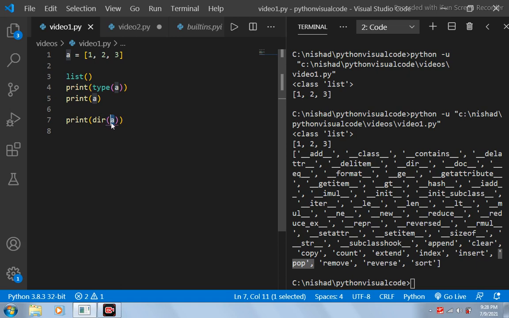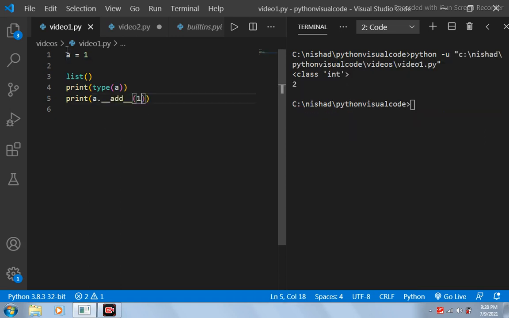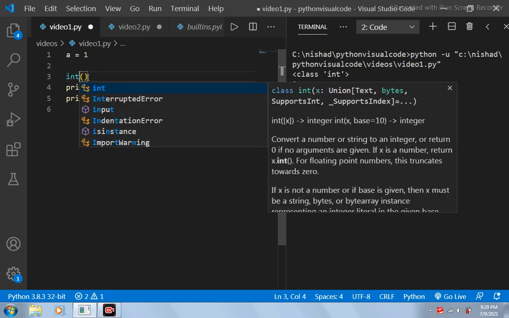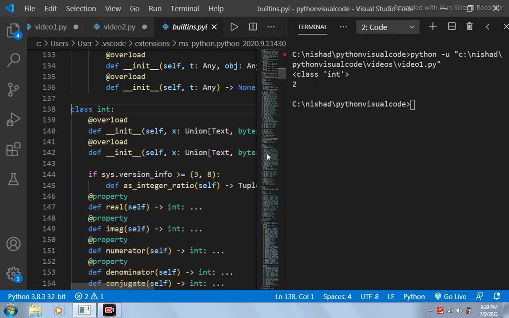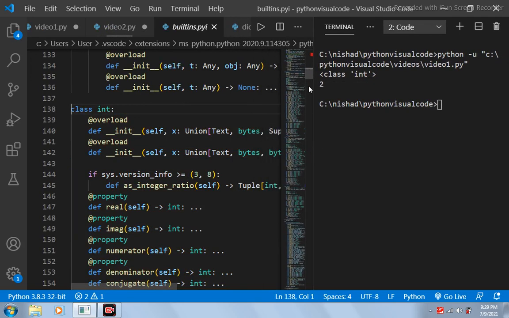In the previous example we had created an object of the list class. Now, what is the data type of this value? The data type is integer. So now an integer object will be stored in the computer memory, and we have given the name A to that memory location where an integer object is stored. If you want to take a look at the integer class, you can do this, and if I press Ctrl and click over here, you can see that this is the integer class which has different functions.